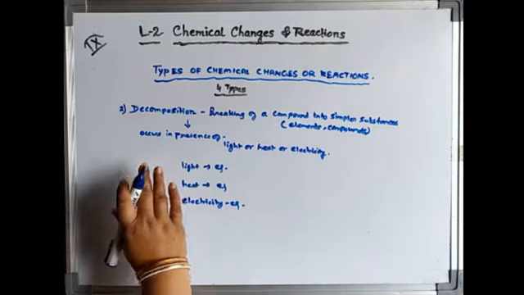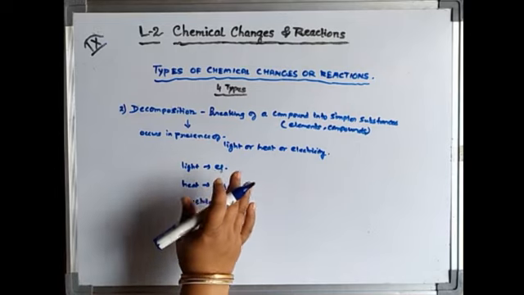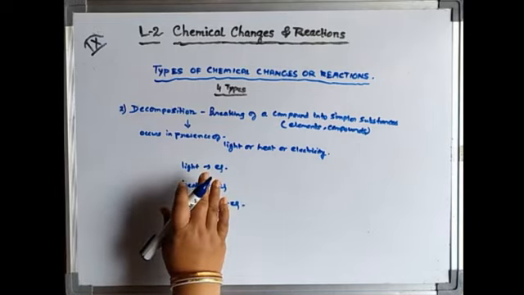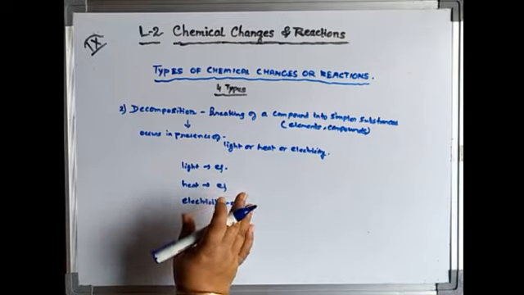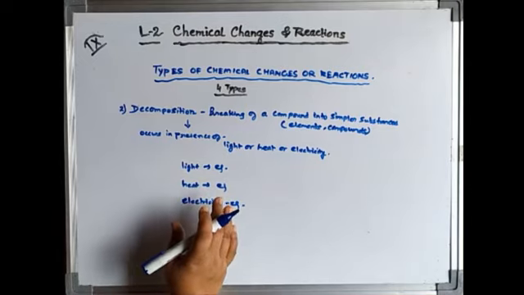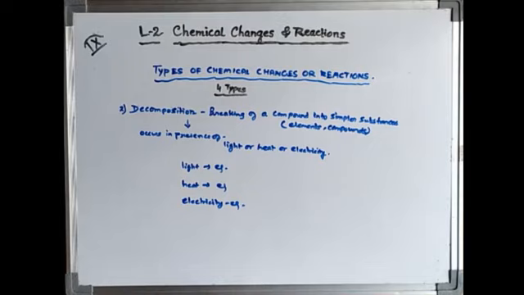It can occur in the presence of heat, in the presence of light or in the presence of electricity. So let us take one example of each kind, to see how it occurs. First of all we will see in the presence of light how it occurs.